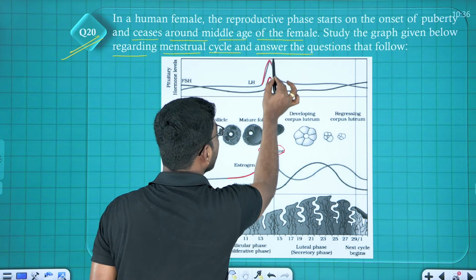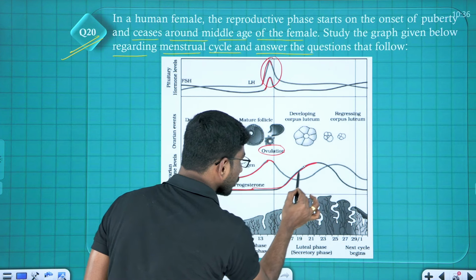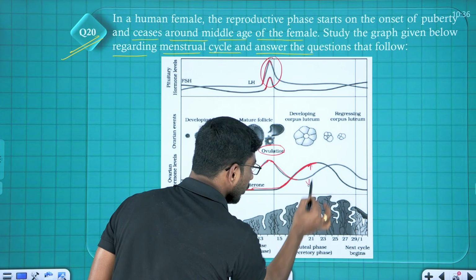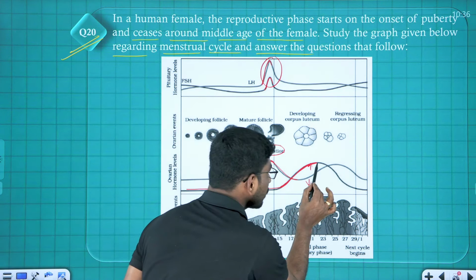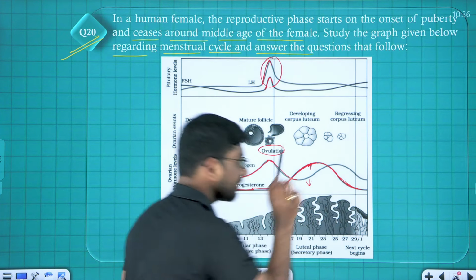LH and FSH are at very peak level, right? After ovulation, look here. Estrogen hormone is decreasing. Progesterone hormone is high. Estrogen hormone is low. Correct? You understand my point? And after some time, progesterone hormone is also going to come down. Again, the second menstruation takes place.